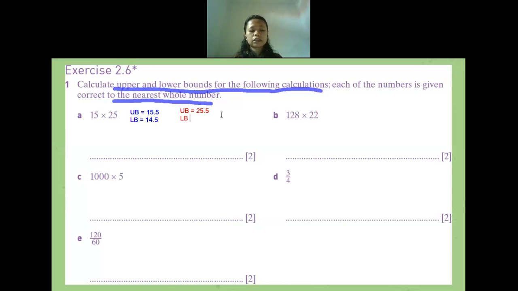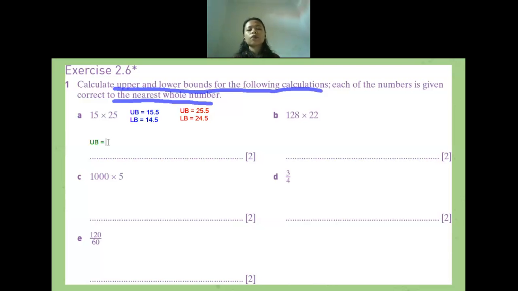Okay, anyone confused? Or maybe I'm too fast? Is there anyone confused? Hello, is there anyone confused? Or is my voice not audible enough? It's clear. Okay, then let us find the upper bound of this calculation.